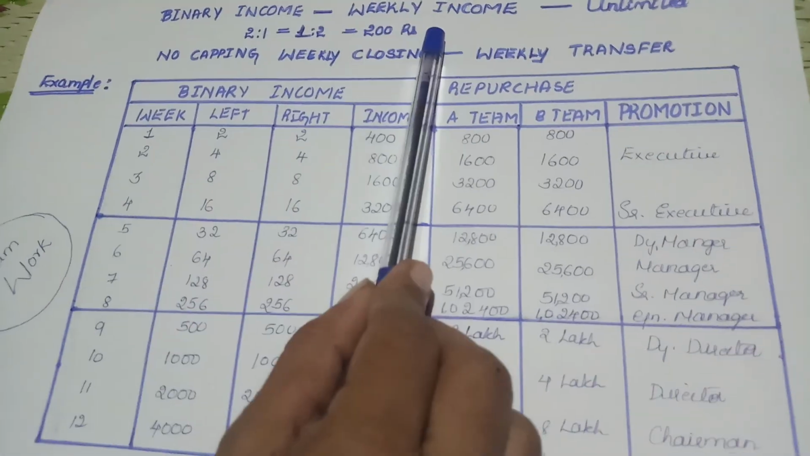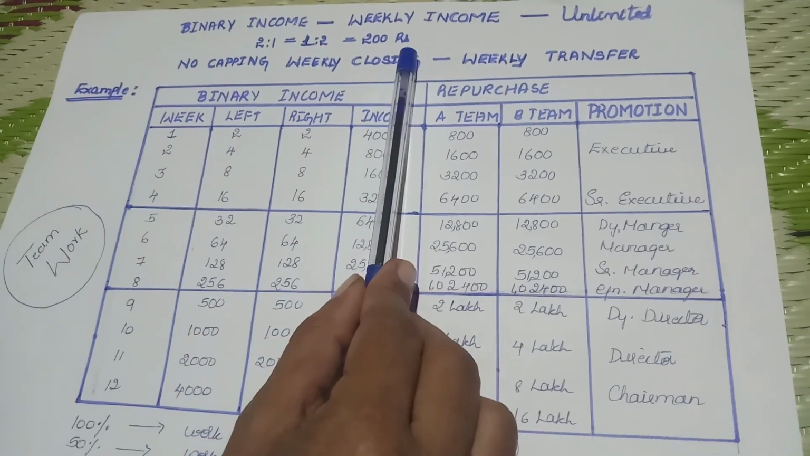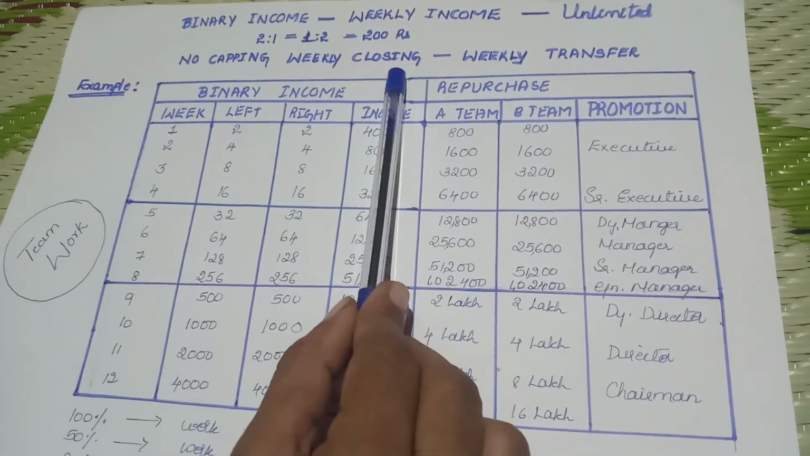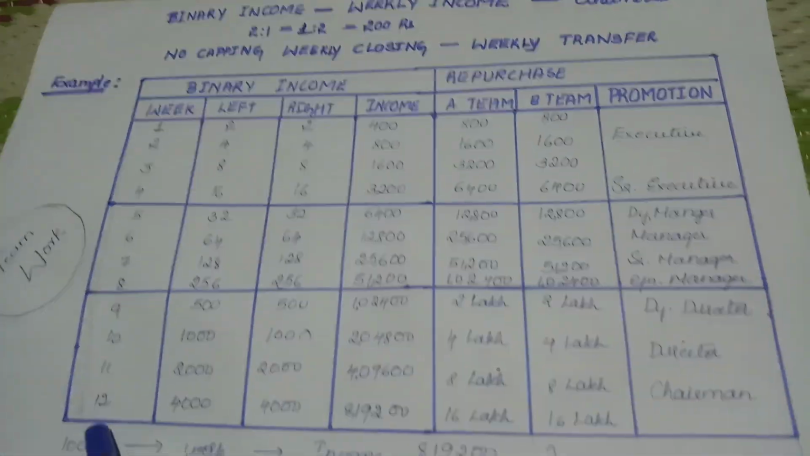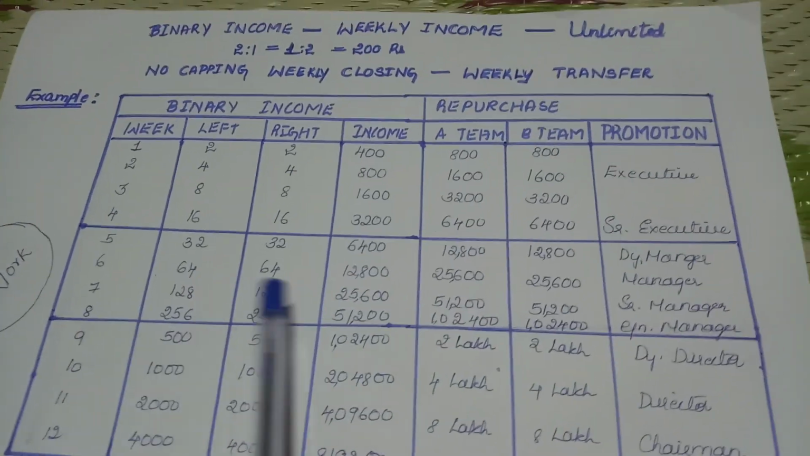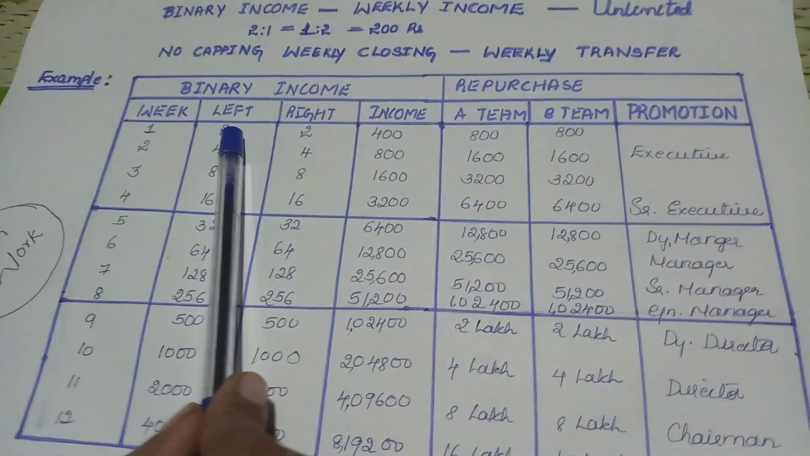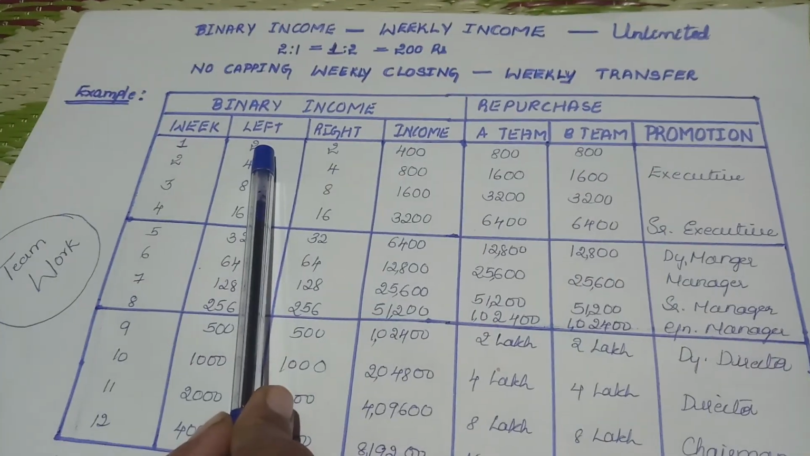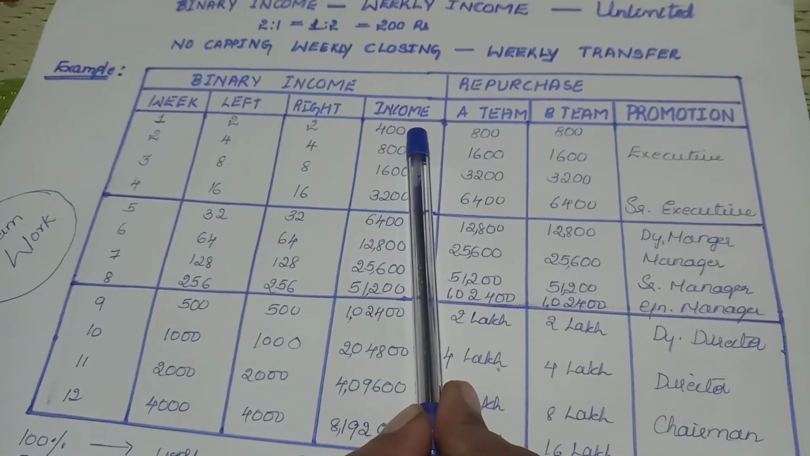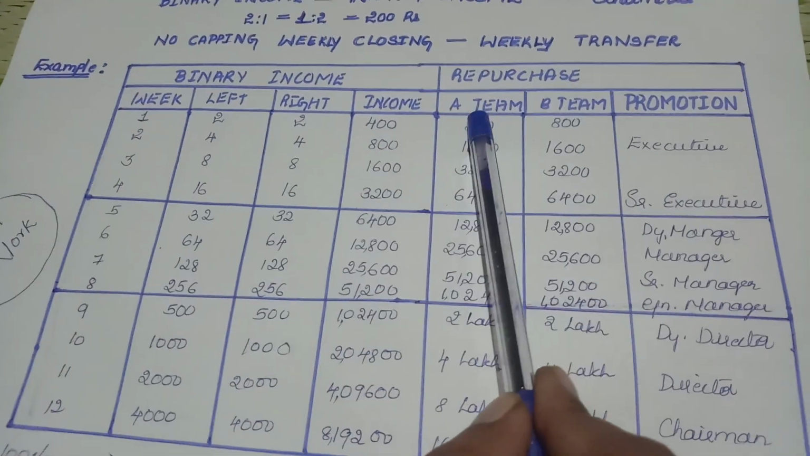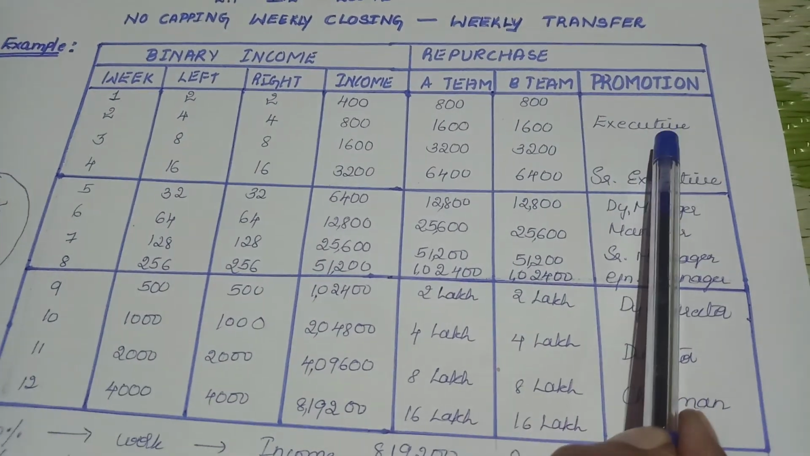Binary income, weekly income, unlimited. 2:1 or 1:2, 200 rupees. As I told previously, no capping, weekly closing, weekly transfer. So with binary income, if we take 12 weeks, how can we earn such a good income? That we will see over here. In the first week, if we join two people on the left hand side and two people on the right hand side, we receive 400 income. That is weekly. Again, in repurchase, team A 800 BP and team B 800 BP, so the level will be executive level.